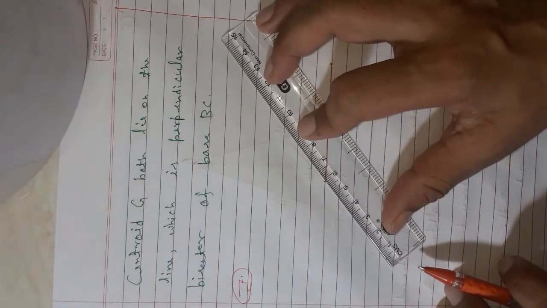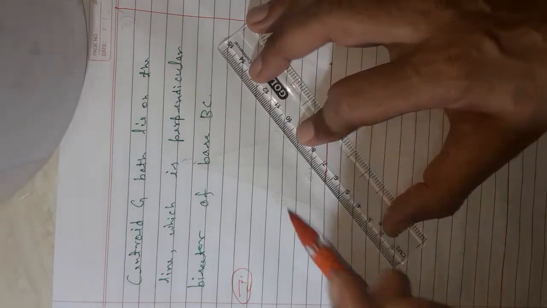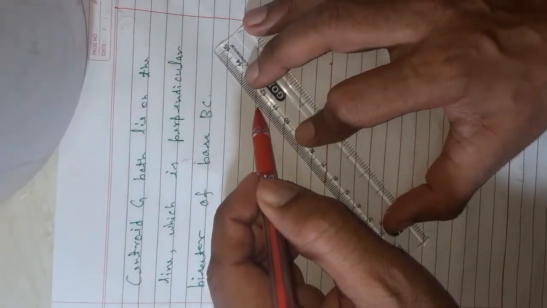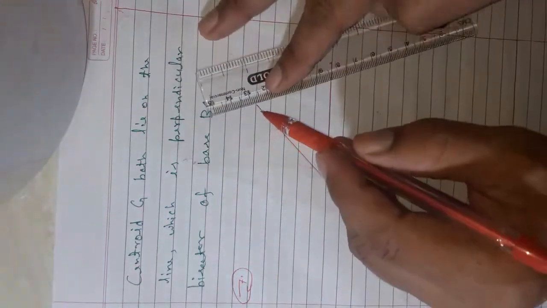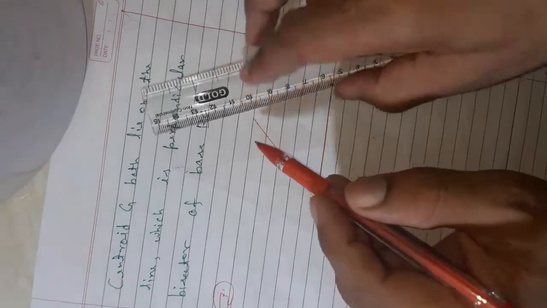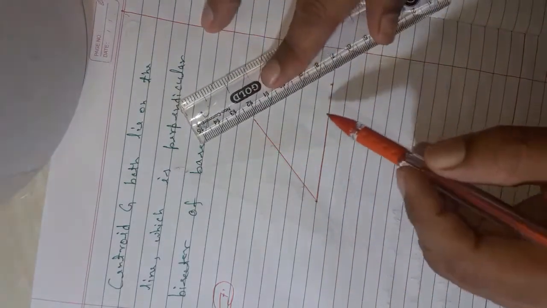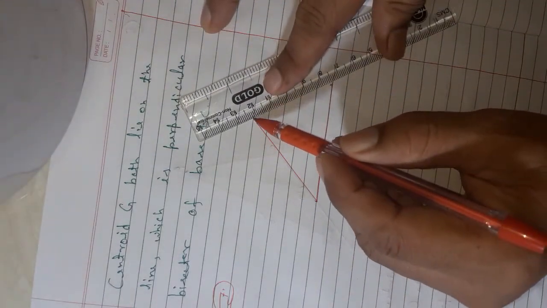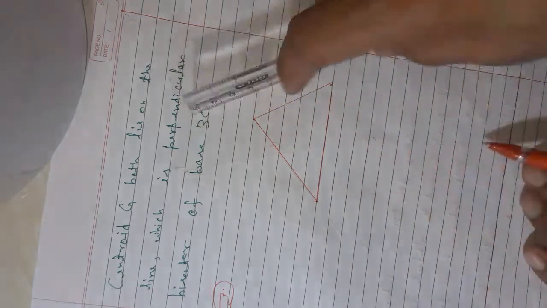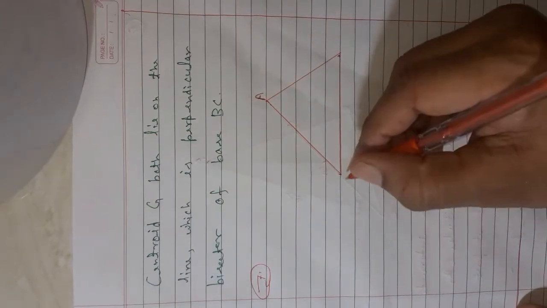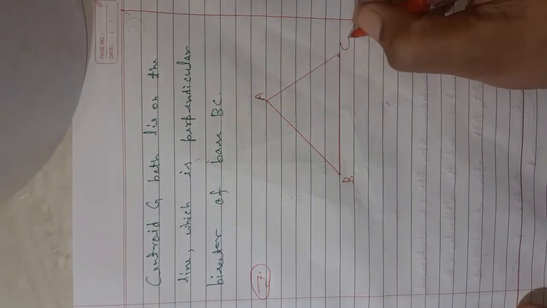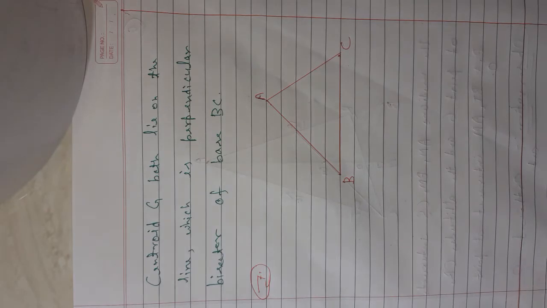I am giving you a rough idea, just making a triangle. Here A, B, C is the triangle.